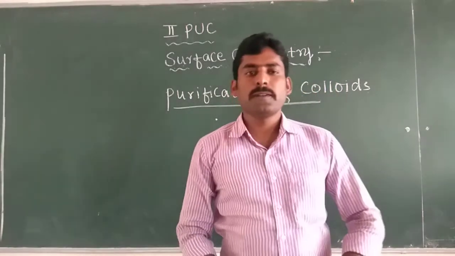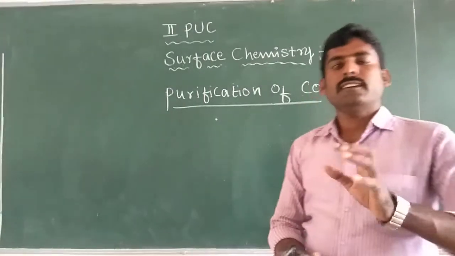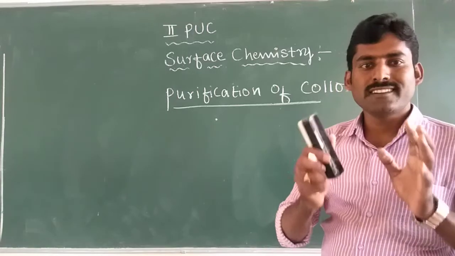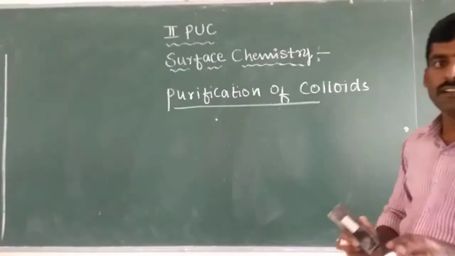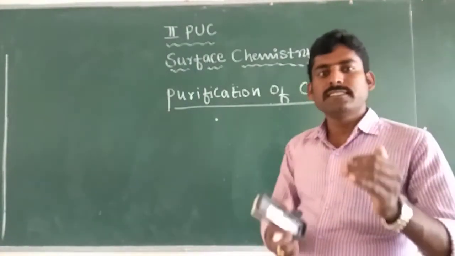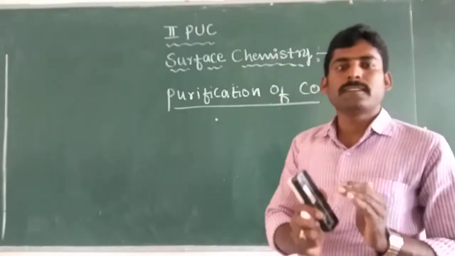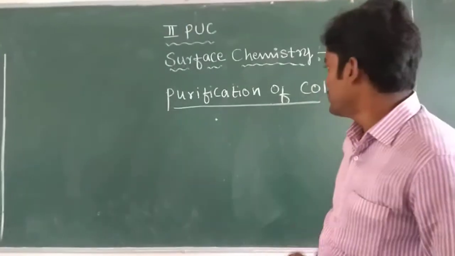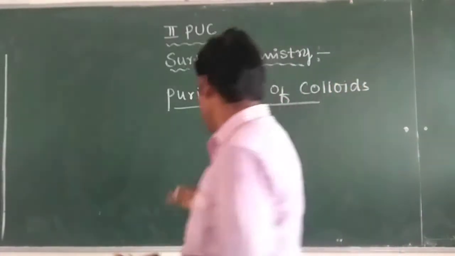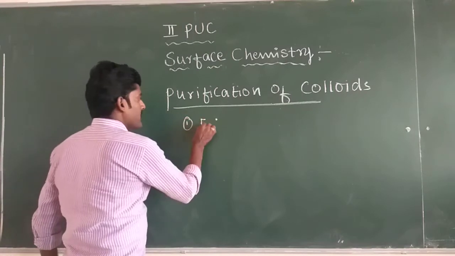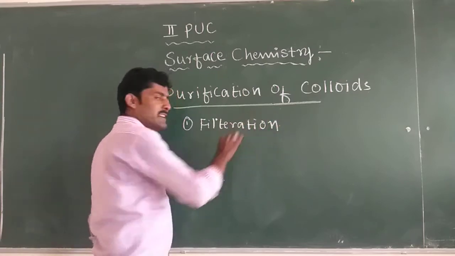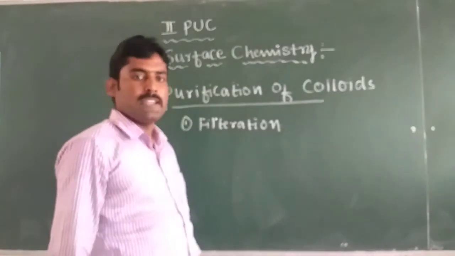After the preparation of colloids, the colloids contain many impurities. That means many electrolytes are dissolved in colloids. Colloids can be purified by reducing the concentration of the different dissolved electrolytes. To purify the colloids, we have different methods like filtration.